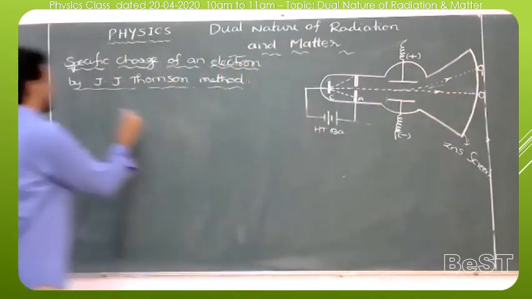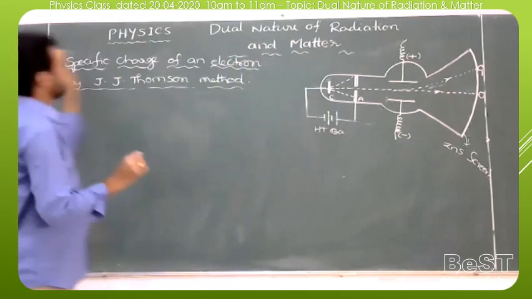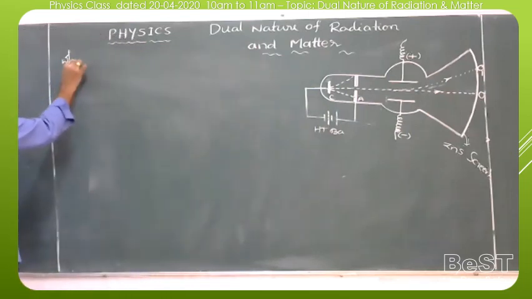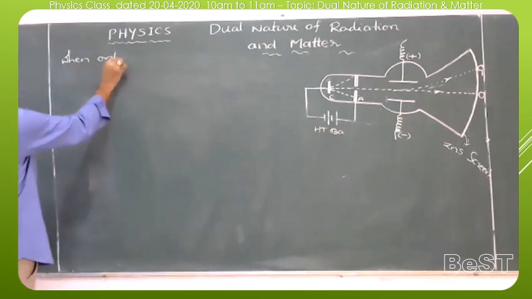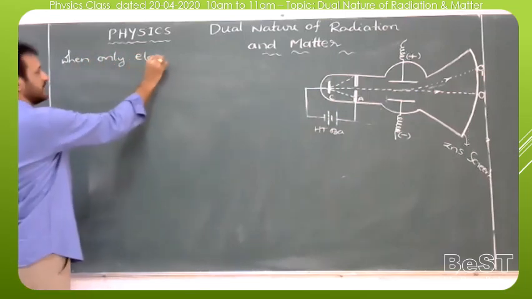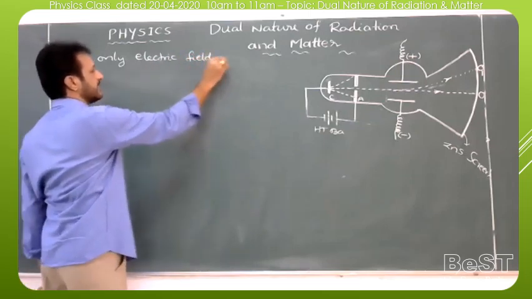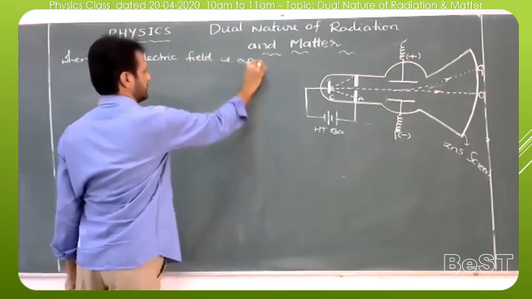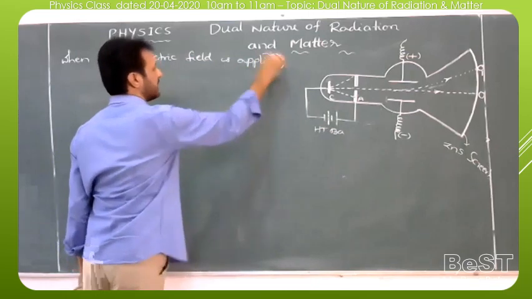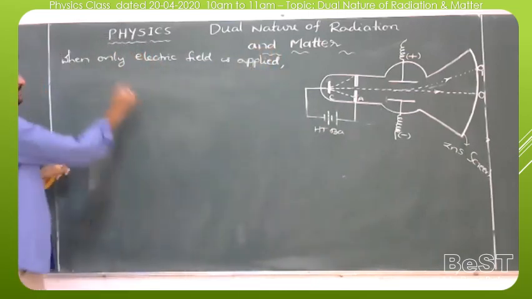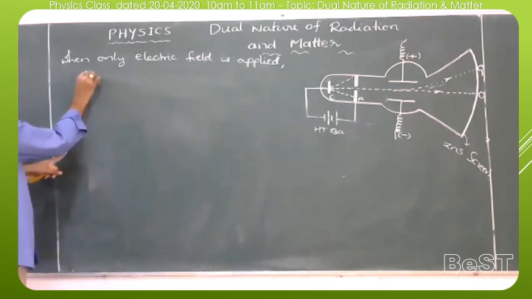Now, when only an electric field is applied, what type of force acts on the electron? Electrical force or electrostatic force. So we can write here: an electrical force acts on the electron.